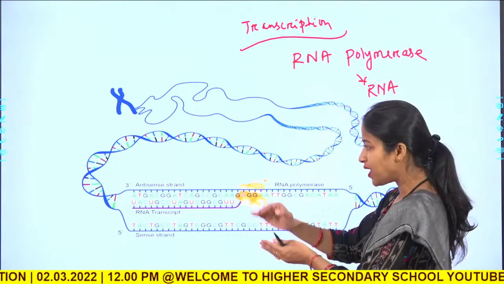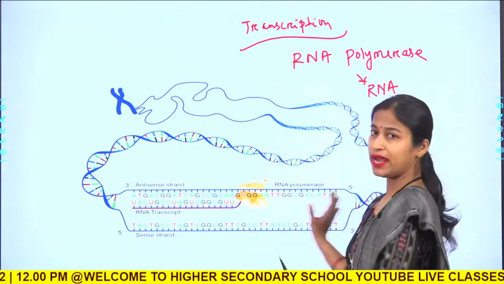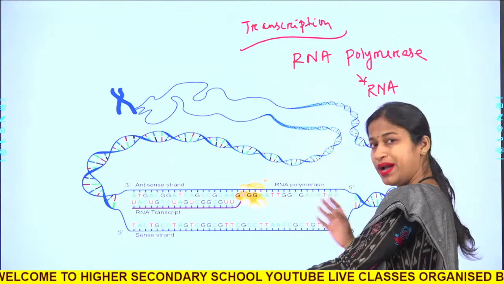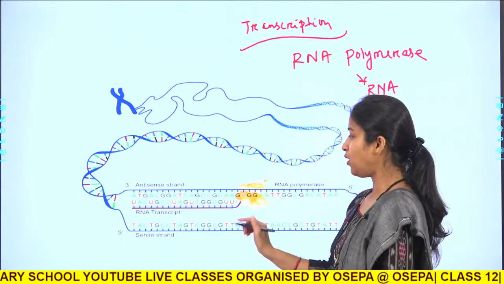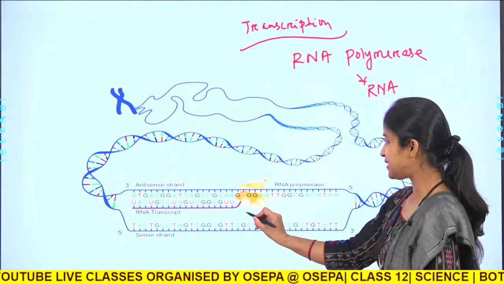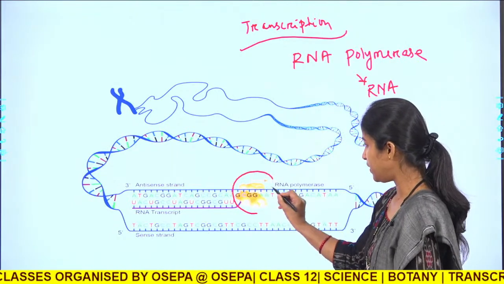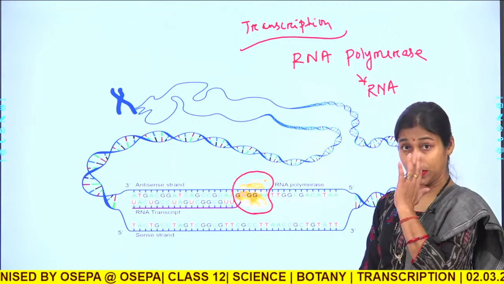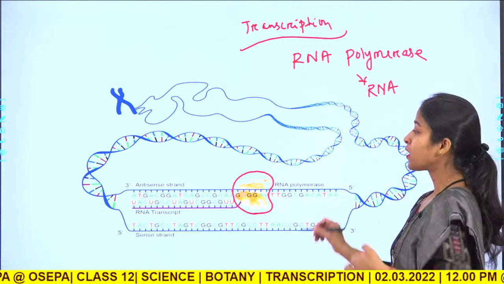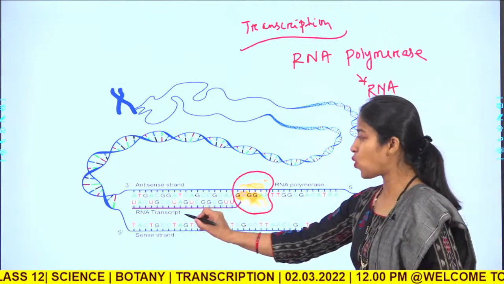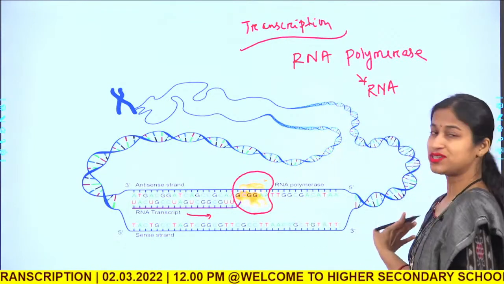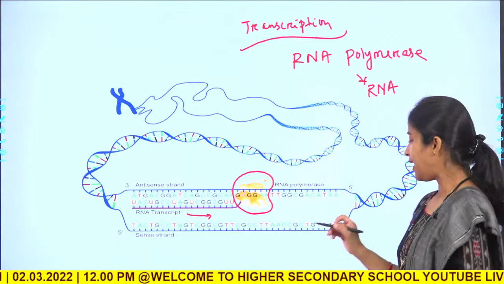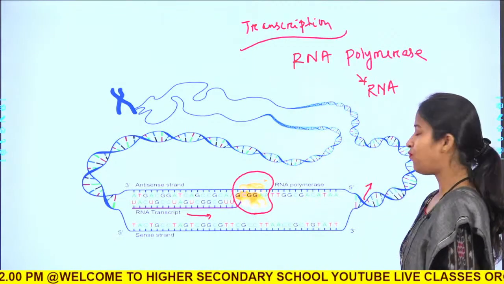It is not like the whole DNA will be melted at one time. Once the melting is done, the RNA polymerase enzyme acts and goes on transcribing RNA molecules in the direction of transcription, and here a transcription fork is created.